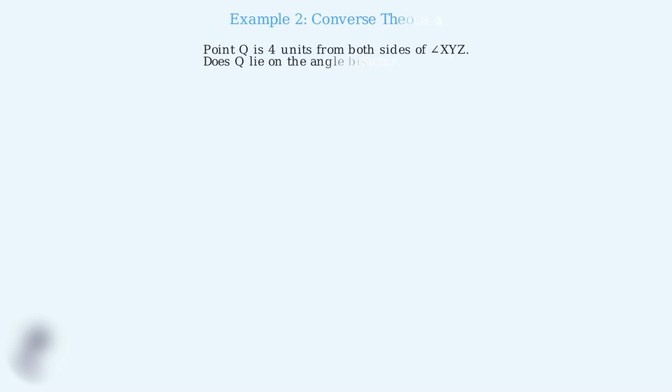Example 2. Now let's explore the converse of the theorem. If a point is equidistant from two sides of an angle, then it must lie on the angle bisector. Here's a problem. Point Q is 4 units from both sides of angle XYZ. Does Q lie on the angle bisector? Step 1. We place point Q somewhere in the angle and verify that it's exactly 4 units from both sides. We draw perpendicular lines from Q to each side and measure the distances. Step 2.